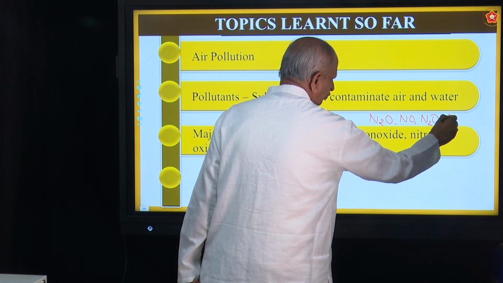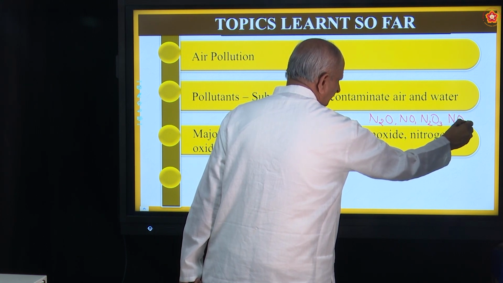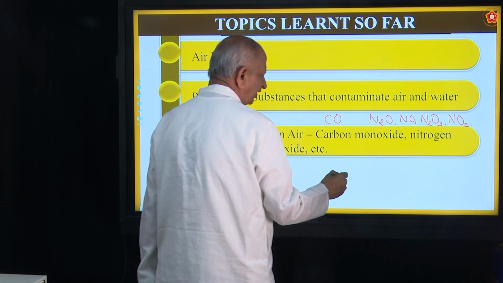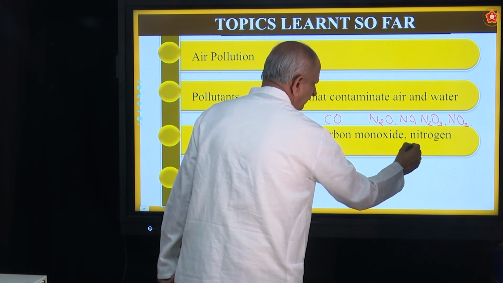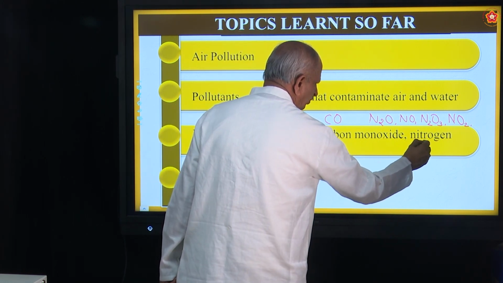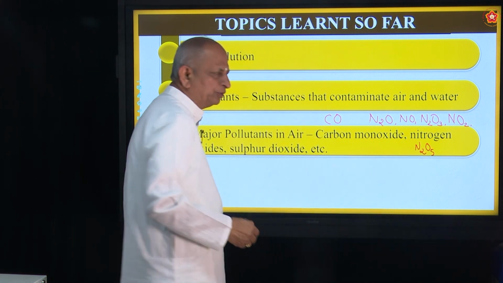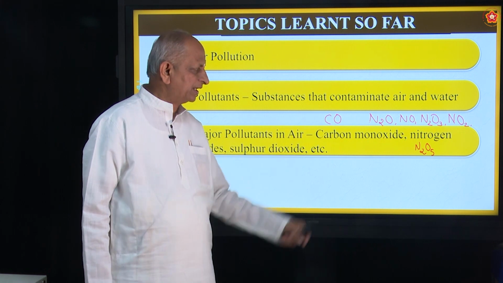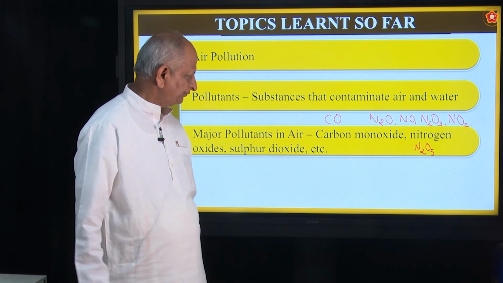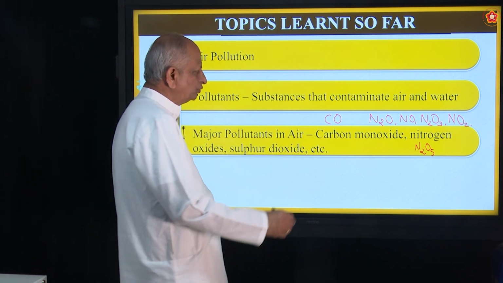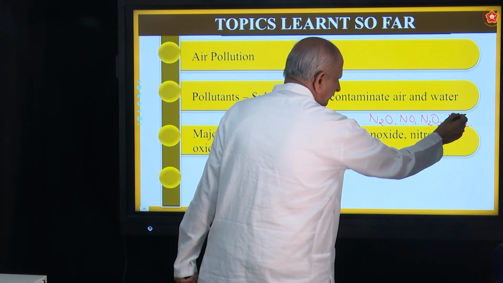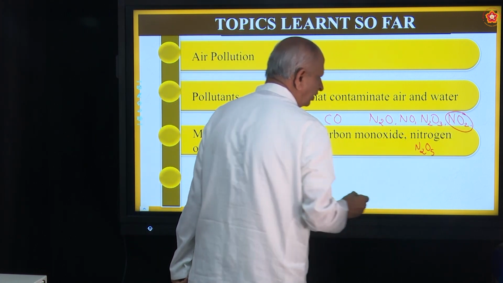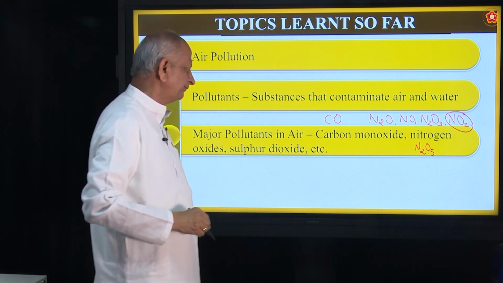Fourth one is N2O4 or NO2. And lastly, you have N2O5, nitrogen pentoxide. Of course, you are going to study that in detail in future, but be knowing it. There are 5 oxides of nitrogen, out of which we are referring to nitrogen oxide, also called nitrogen peroxide.